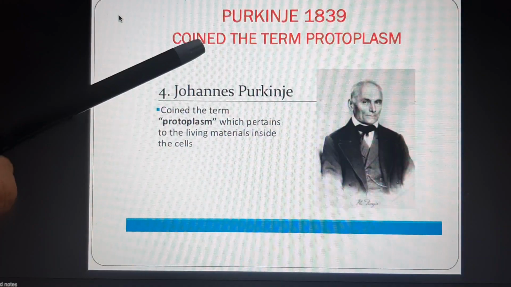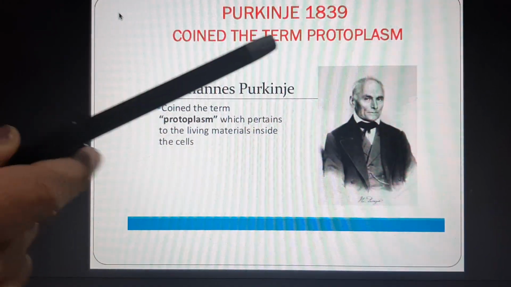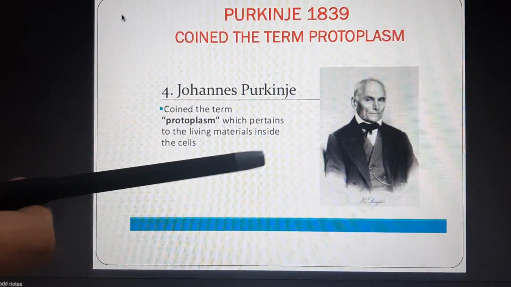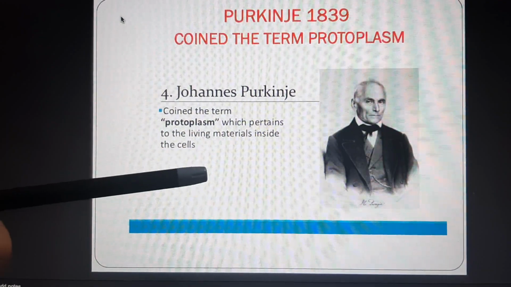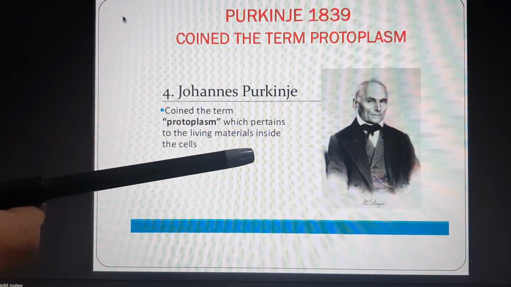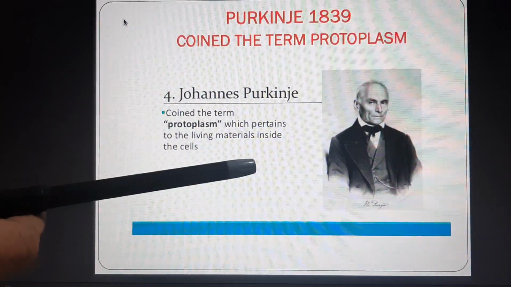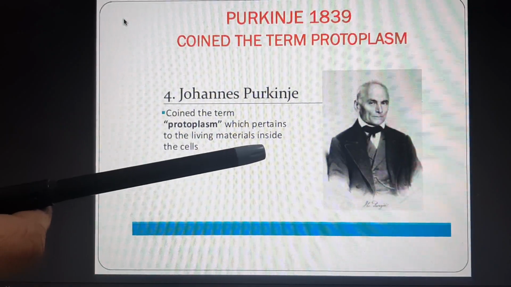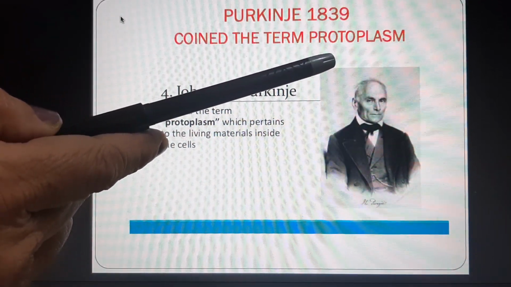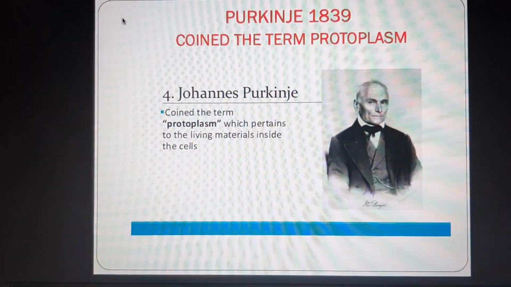After that, Purkinje in 1839 coined the term protoplasm. Protoplasm means the living material inside the cell. The term protoplasm is used for cytoplasm and nucleus combined. Both cytoplasm and nucleus combined are called protoplasm, and this is the characteristic feature of living organisms. So protoplasm is present only in a living cell.